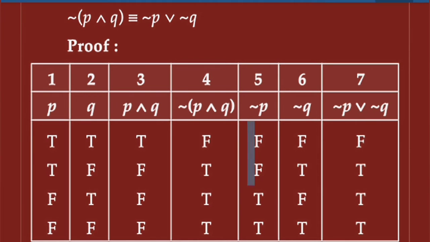Write it down in this column. And negation Q means here, if it is T, it is F. If it is F, then write here the opposite, T. And last, negation P or negation Q means the fifth column disjunction with negation Q: F or F is F, F or T is T, T or F is T.